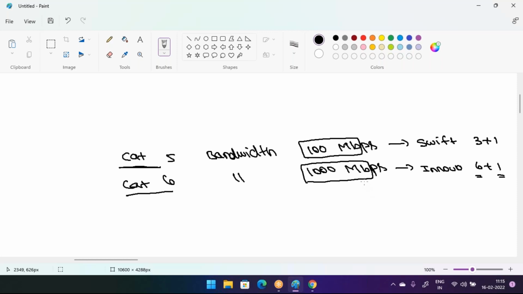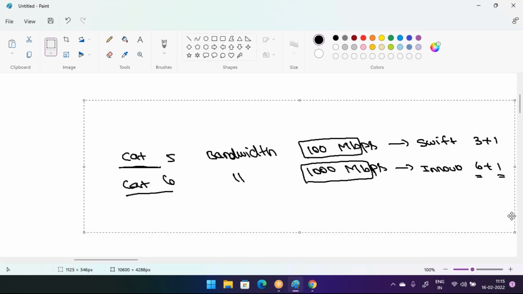That's the difference between the Cat5 and the Cat6 cable. Now, one more thing here.